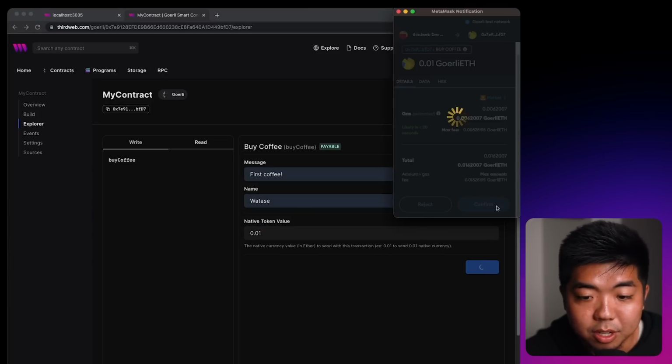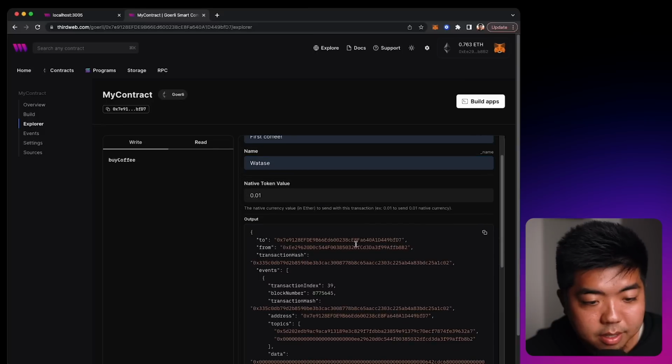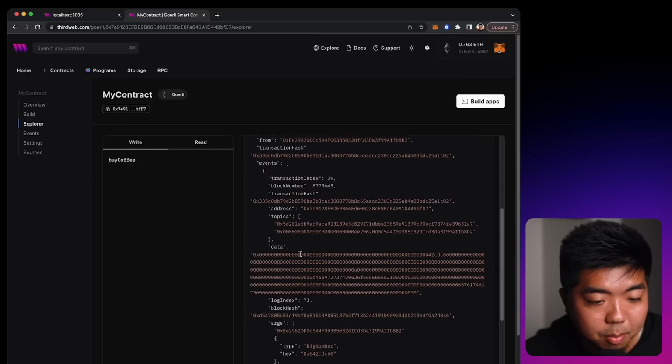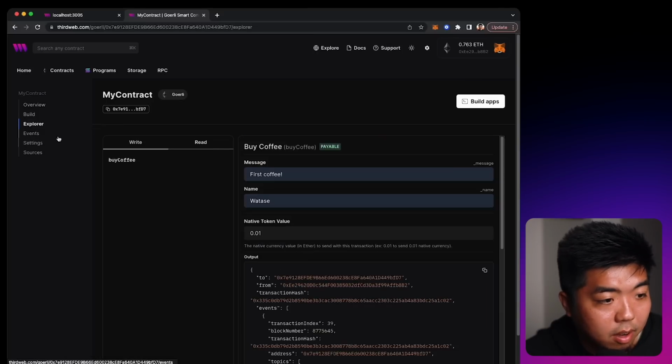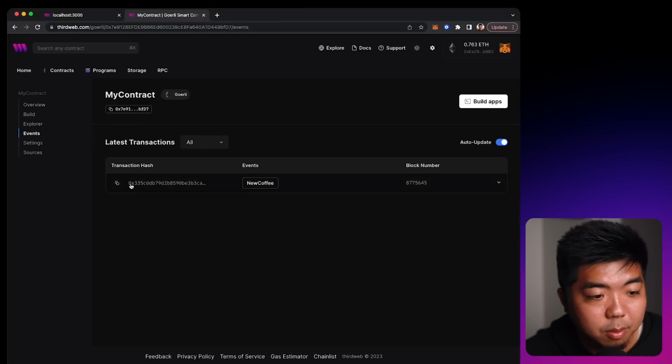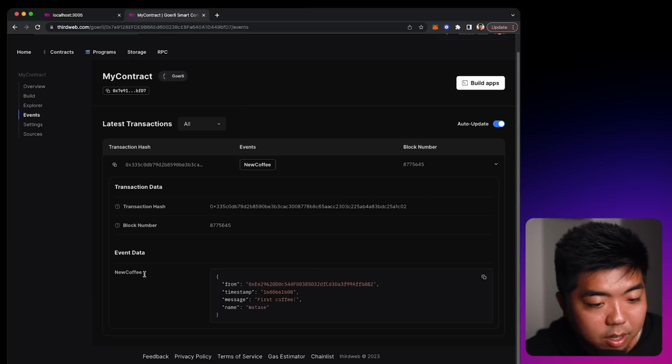We have to just confirm this transaction here. And you can see the transaction went through, and we can check first. Let's check our events here. You can see we just have a new event right here, our new coffee. And if we look at new coffee here, we can see the address, the wallet address it was sent from, the timestamp, our message, and the name of whoever sent the message.